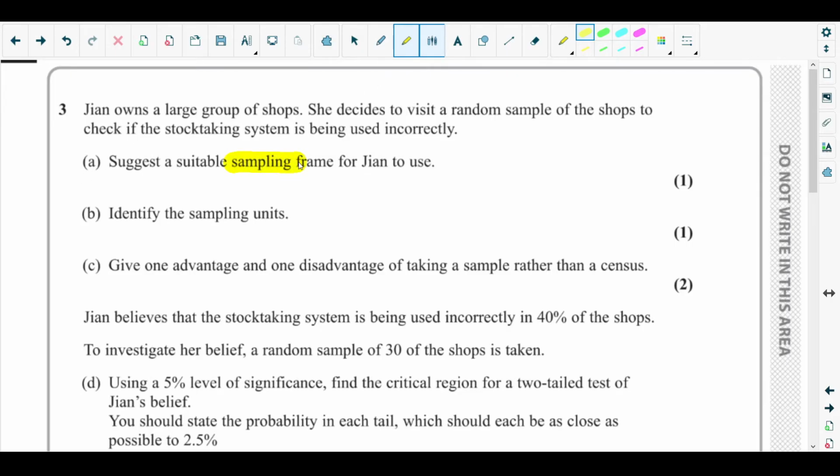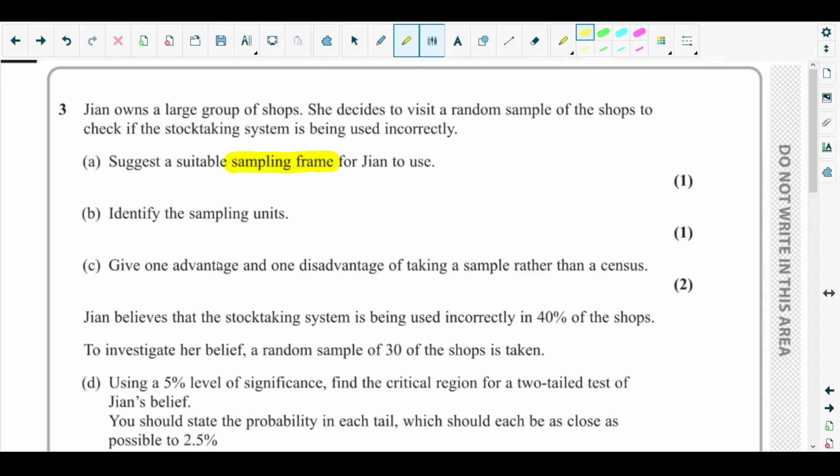Sampling frame, what does it mean? Basically, in terms of statistics, a sampling frame is the whole set of data on which the investigation will be carried out. This is the sampling frame.